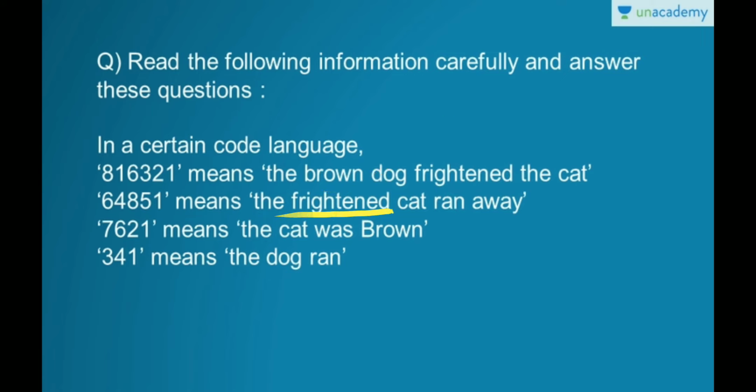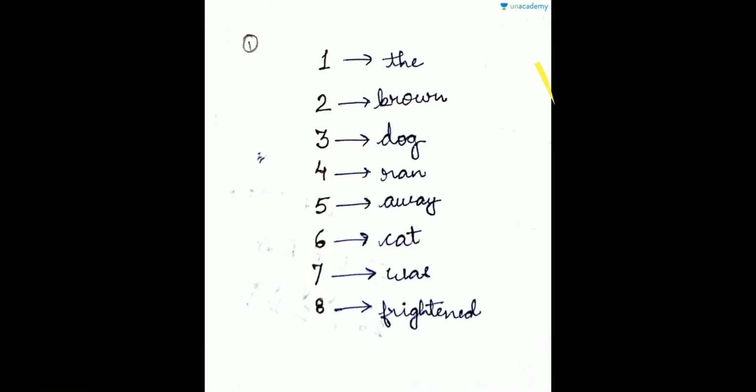Here you can see that 8 is in the first and in the second one also. So 8 is the coding for the word frightened. This is how you will find it out for all the others, right? So here I have written 1 is coding for the, 2 brown, 3 dog, 4 ran, 5 away, 6 cat, 7 was, 8 frightened. Now you just have to answer.